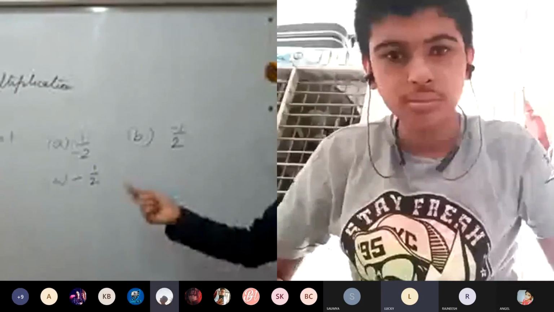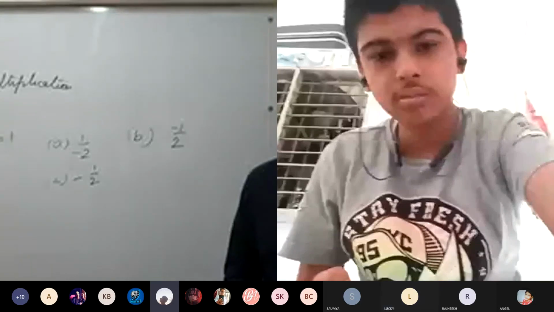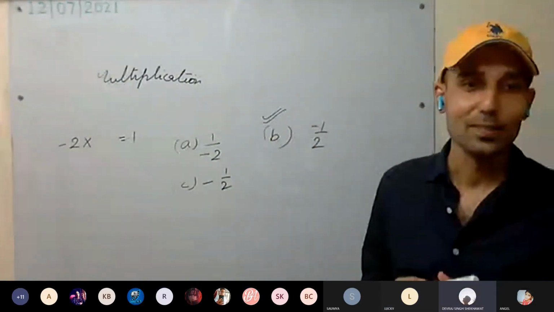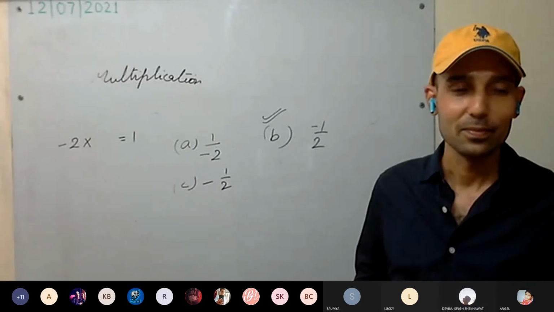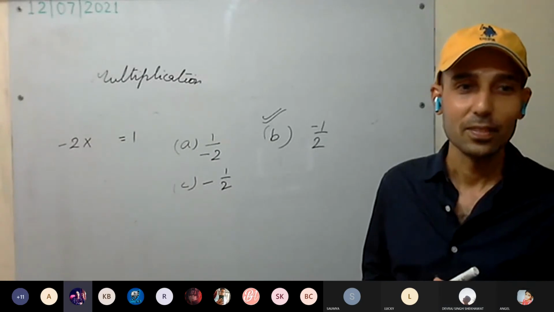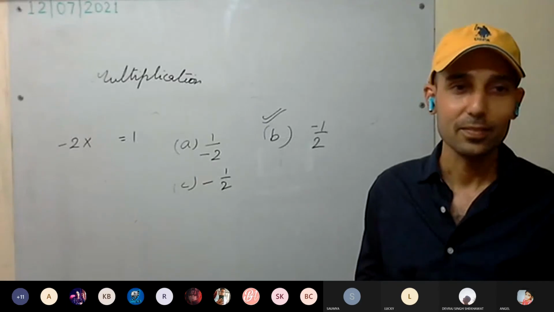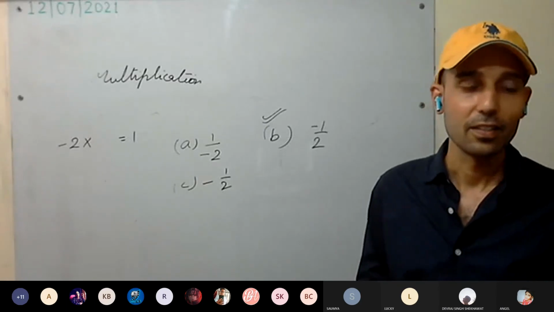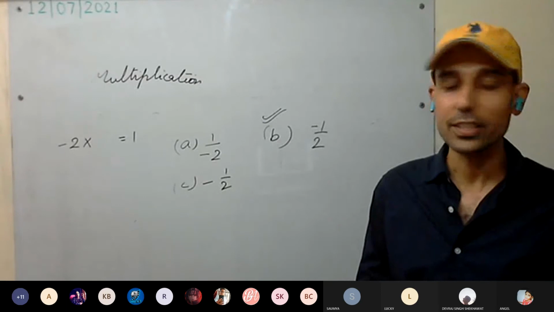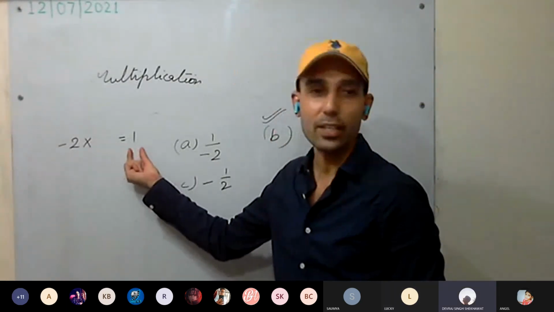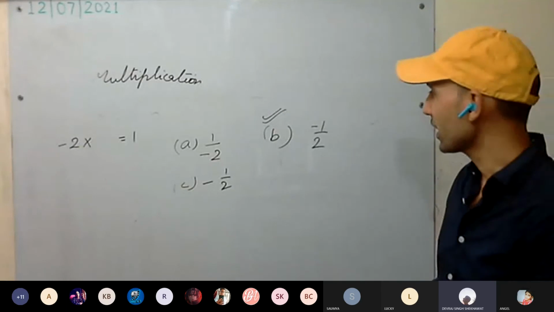Which is the correct answer? A, B, or C? Sir, B. Okay. Any more answers? Sir, all are correct. Okay, one is saying all. Any more answers? Which is the correct one?